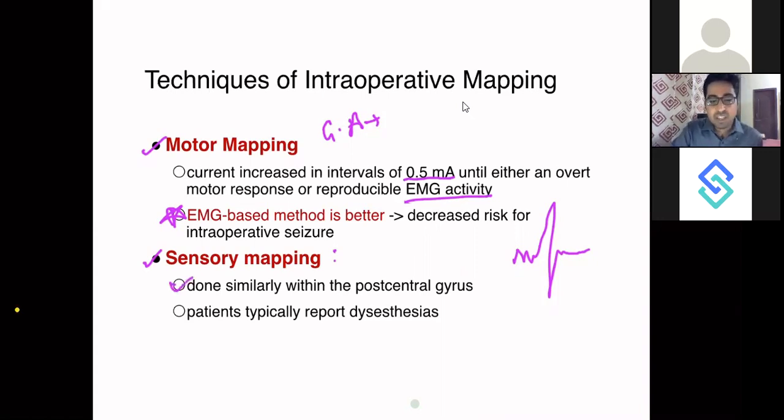It is done similarly within the post-central gyrus. Patients typically report dysesthesias. Let's say they feel pins and needles in a particular area. So you would come to know, yes, this is the sensory area which supplies the patient's leg, and I should not touch this area, and I should halt my tumor excision. So that's how it is done.